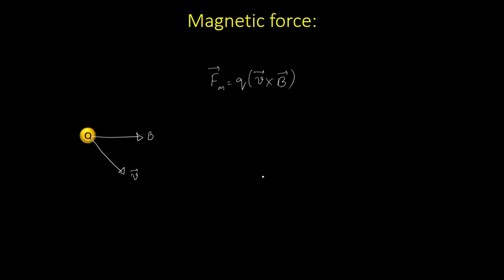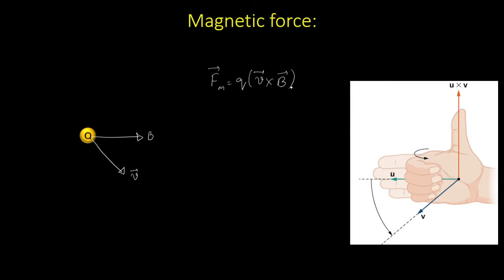For that we use the right hand thumb rule, right? What does the right hand thumb rule state? It states that if you start from the first vector and curl the fingers of your right hand towards the second vector, then whichever direction your thumb stretches gives you the new vector A cross B. In this case V cross B, right?